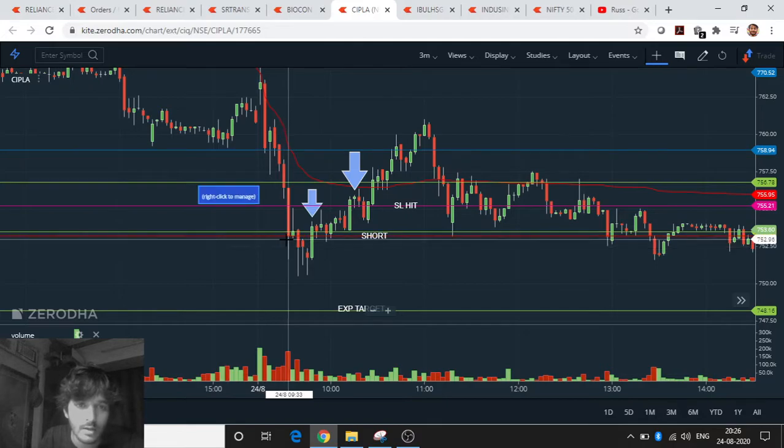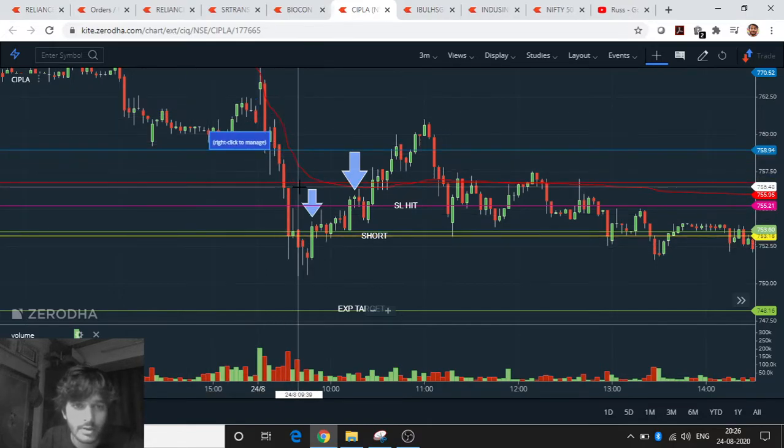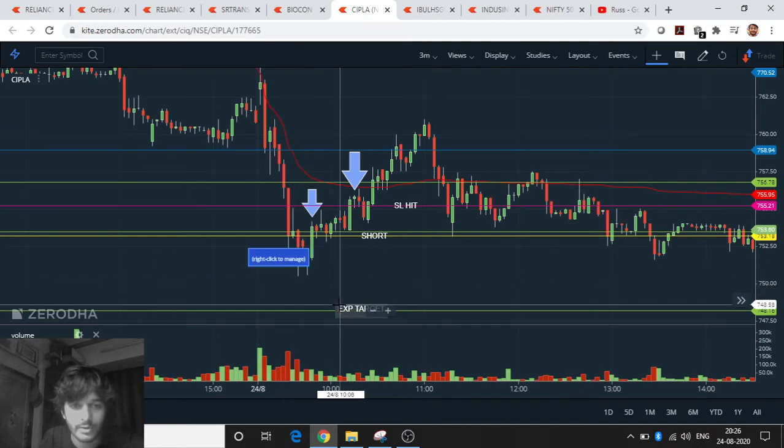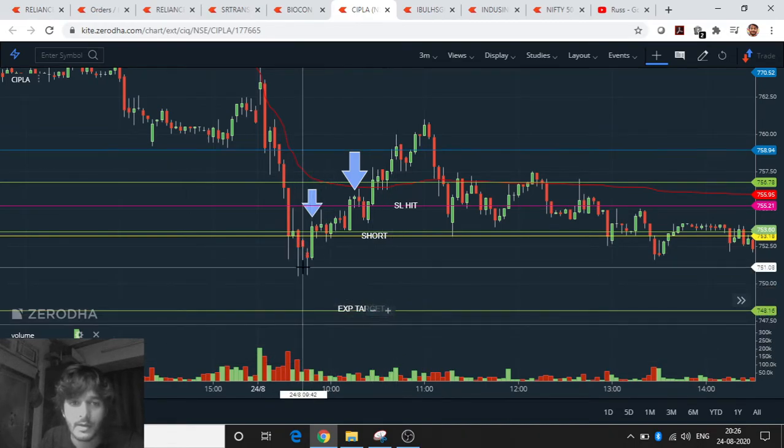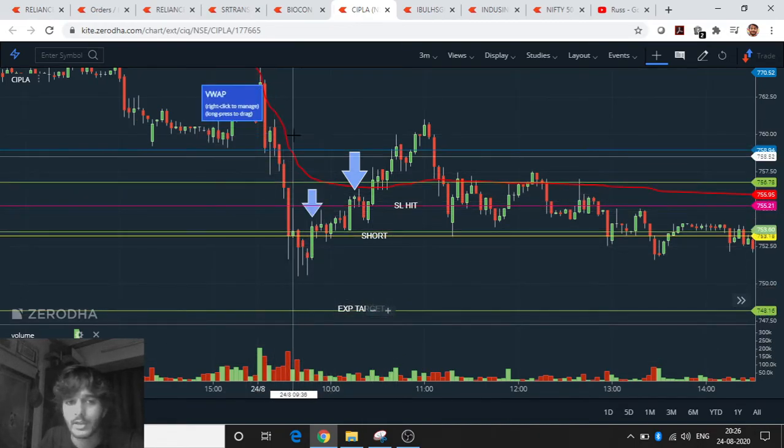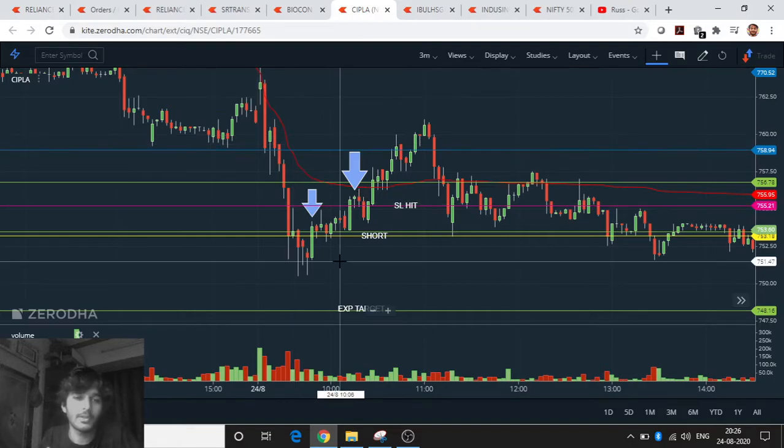Yeah, this was there. So it hit our first target, it hit our second target also. This was our third target, it didn't hit it. So yeah, two targets were complete. So watchlist का थोड़ा समाधान मिला कि these targets were hit.